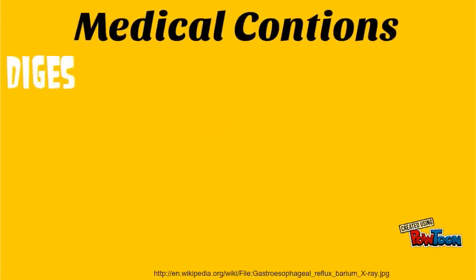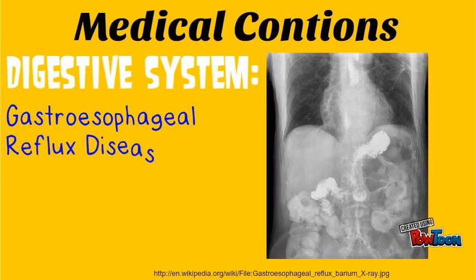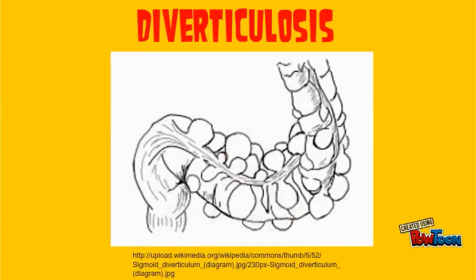Medical conditions for the digestive system. First medical condition is gastroesophageal reflux disease. This medical condition makes the valve between the esophagus and stomach weaker, which allows the stomach acid to reflux into the esophagus. It results in chest pain which can mimic that of angina. Another medical condition is diverticulosis, which is small pouches that may form along the walls of the large intestine called diverticula, which, if symptomatic, cause discomfort to the patient. These diverticula may collect and not be able to empty fecal material, which can lead to inflammation, diverticulitis.